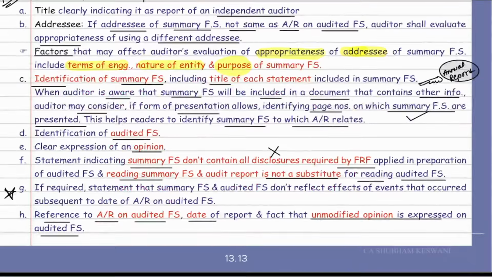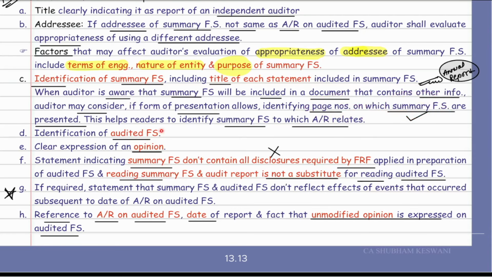Simple, sir. Then identify the summary financial statement. That is the title of each statement: balance sheet, P&L, cash flows, summary. Then it says, if the auditor is aware that summary financial statements will be included in a document that contains other information. Which is the document of other information? Sir, it is the annual report. Then he may consider, if the presentation allows, giving the page number on which the summary financial statements are presented. This helps the reader to identify the summary financial statement to which the audit report relates. So in your audit report, you will give the page number on which summary financial statements are presented. Got it? Got it, sir.